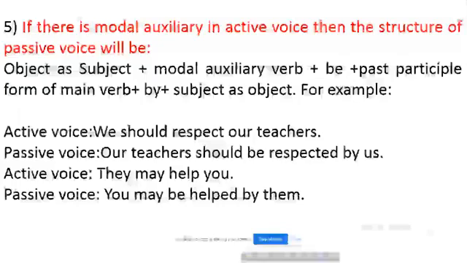If there is a modal auxiliary in active voice, then the structure of passive voice will be: object as subject plus modal auxiliary verb plus be plus past participle form of main verb plus by plus subject and object. For example, in active voice, we should respect our teachers.